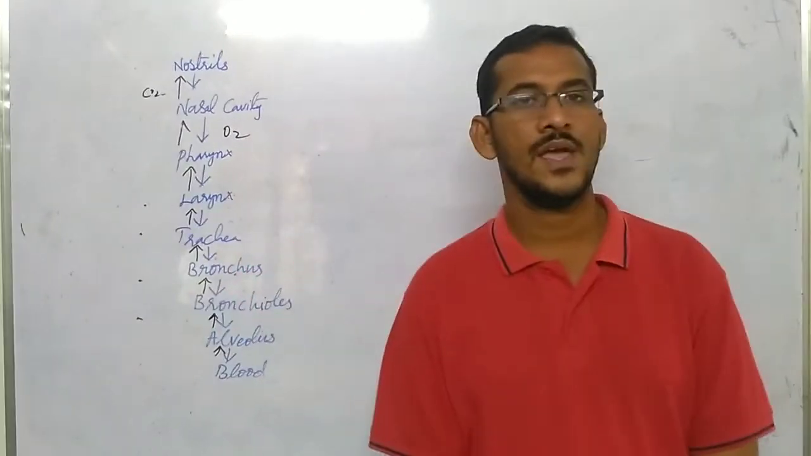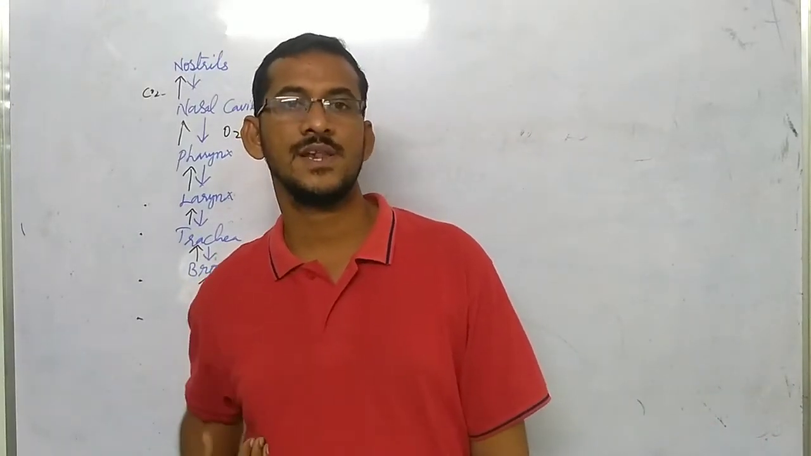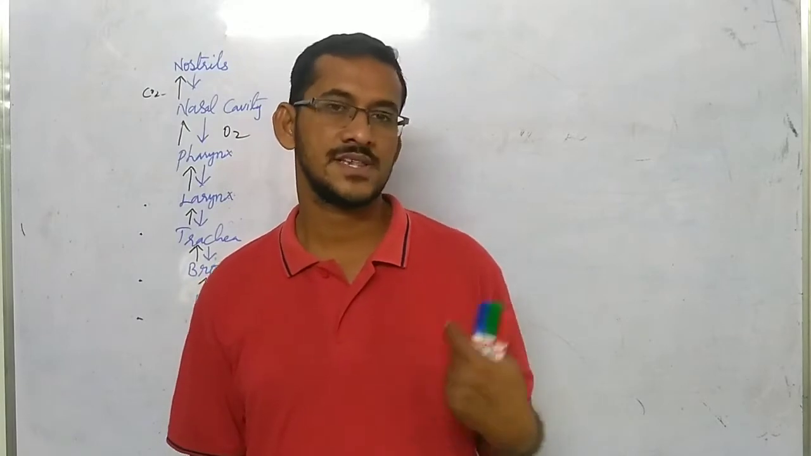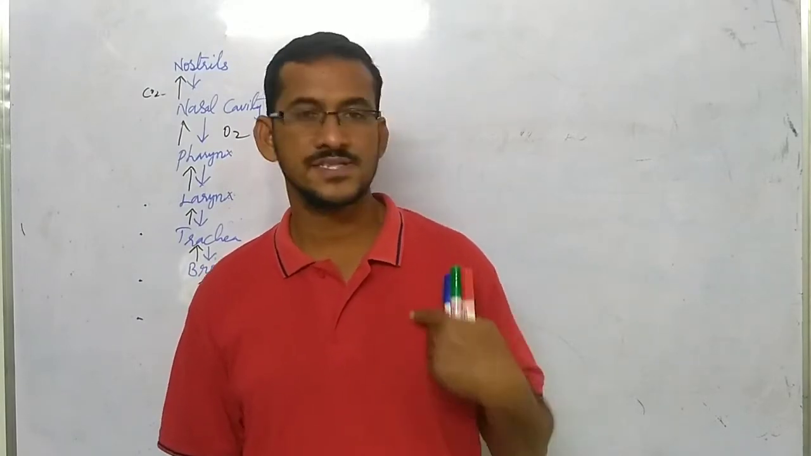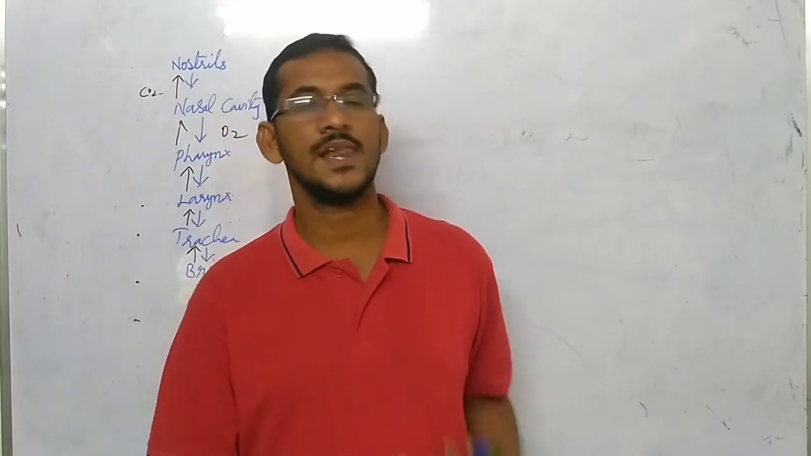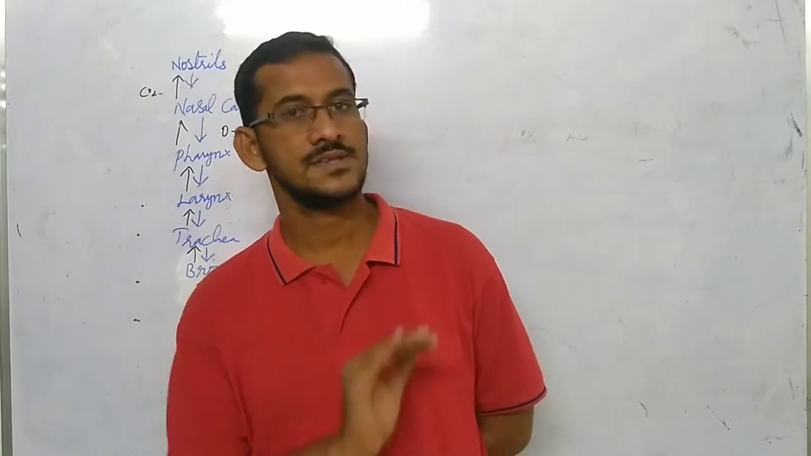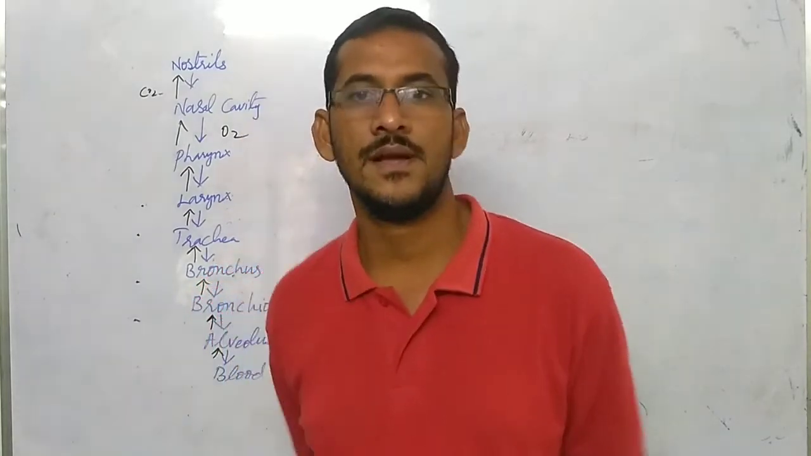Understood? Next. Are both lungs similar in size? No. See, right side lung is larger. It contains 3 lobes. Left side lung contains only 2 lobes. And this is little bit smaller due to presence of heart towards the left side. So left side lung is smaller compared with the right side lung.